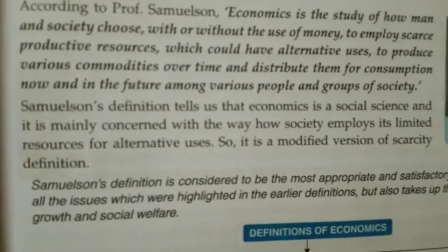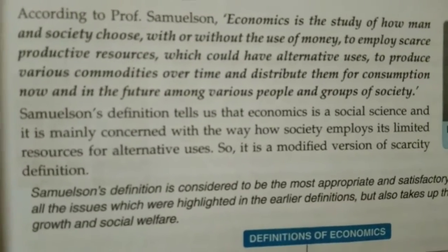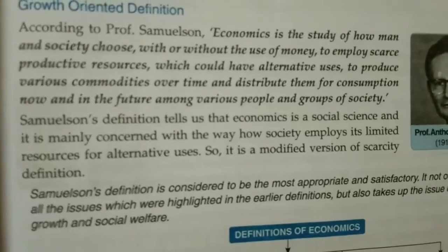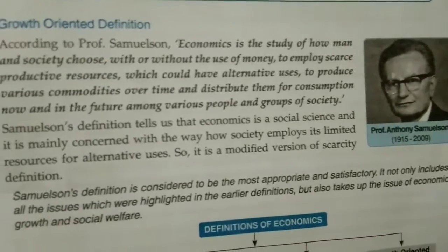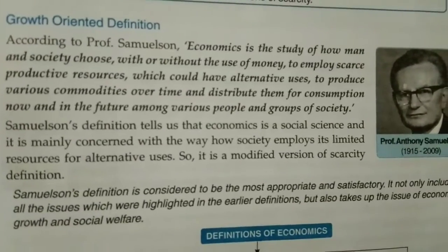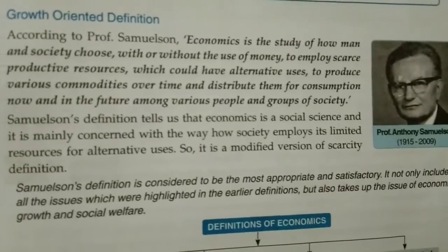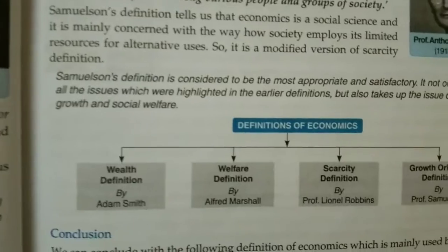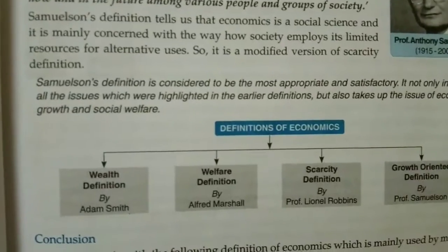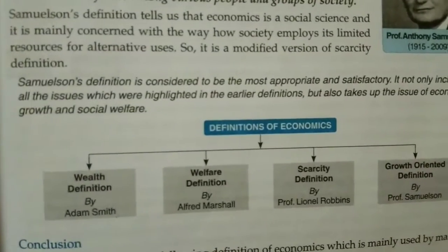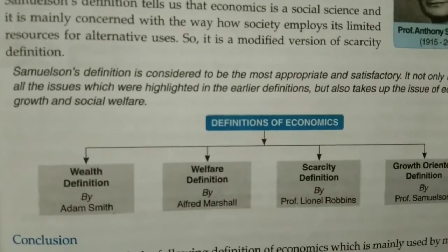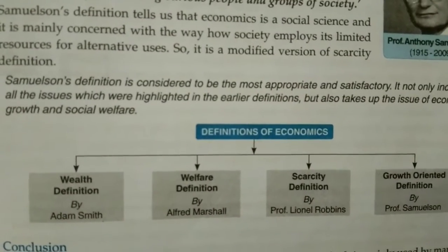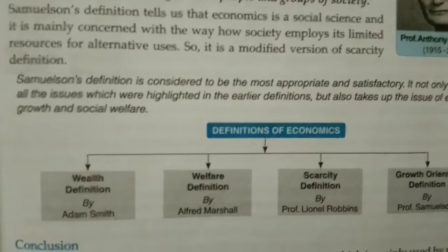So Samuelson's definition is considered to be the most important and satisfactory. It not only includes all the issues which are highlighted in the earlier definitions, but also takes up the issue of economic growth and social welfare. Now let us see this chart. The wealth definition is given by Adam Smith, the welfare definition by Alfred Marshall, the scarcity definition by Professor Lionel Robbins, and the growth-oriented definition by Professor Samuelson.